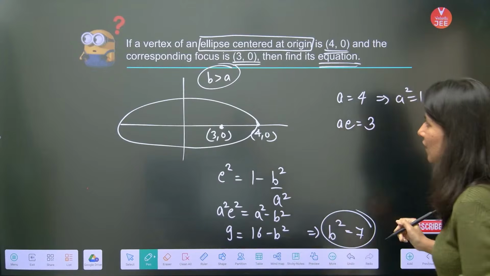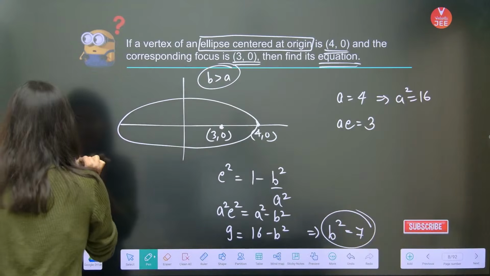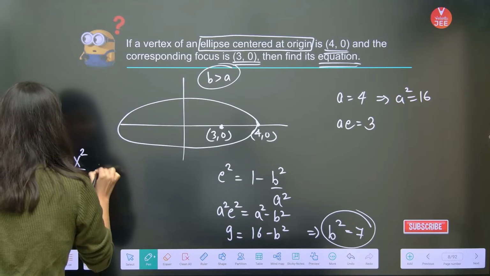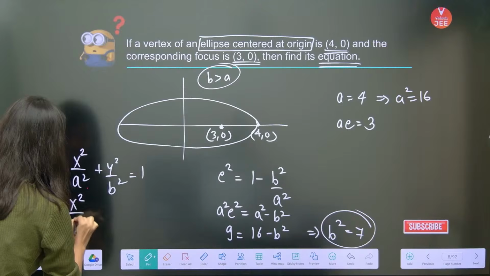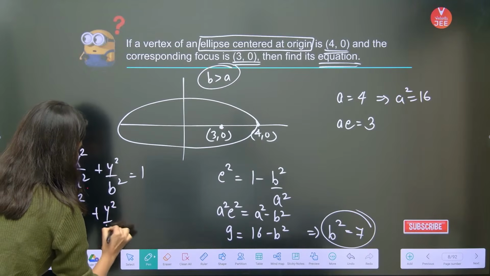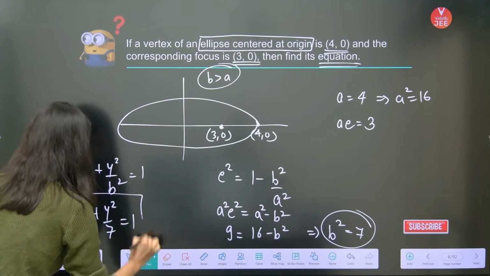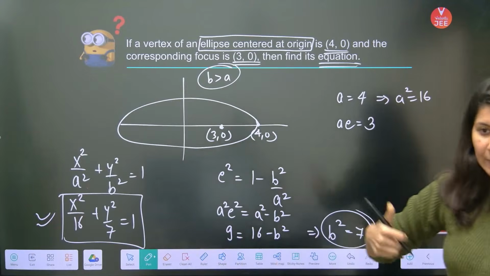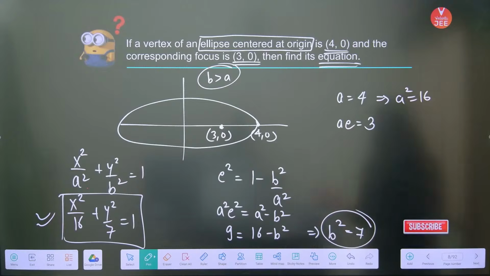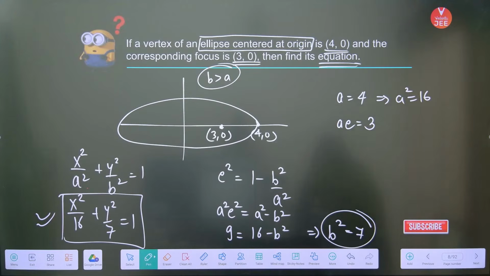Now you can write the equation of the horizontal ellipse, which is x square by A square plus y square by B square equals 1. That means x square by 16 plus y square by 7 is equal to 1. This is your final answer. Okay, got it? Clear? Any doubts in this question? Basic question. What do you think? Good?